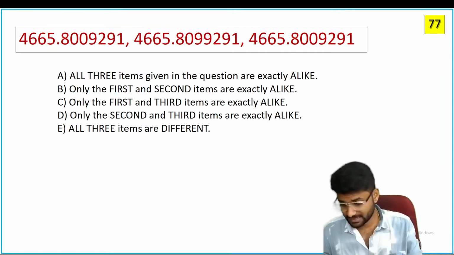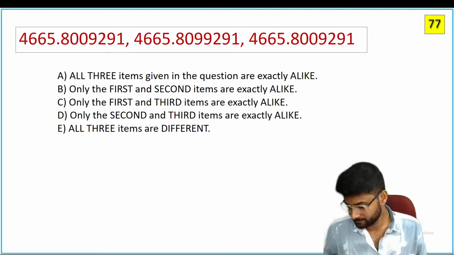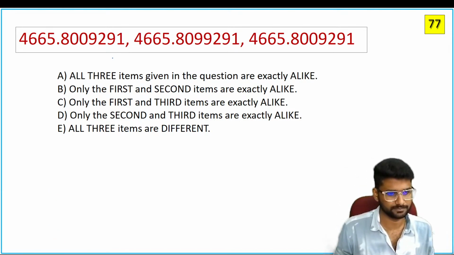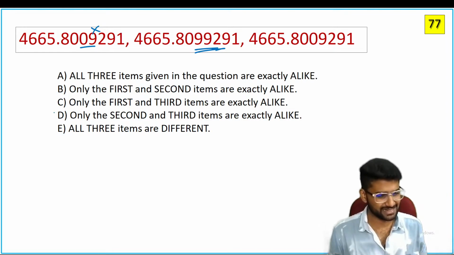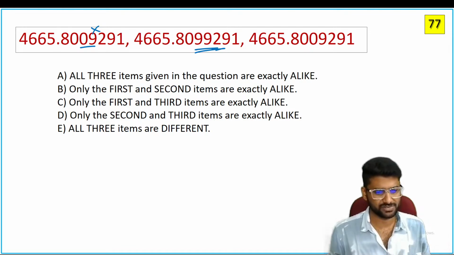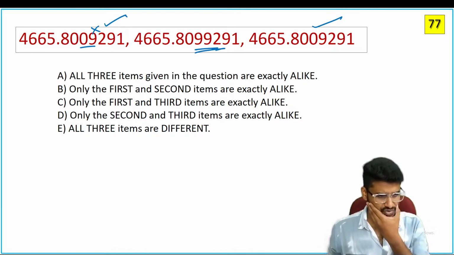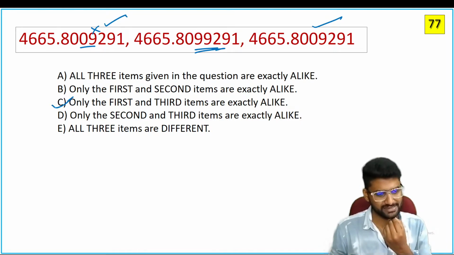Next. Does it look the same or different? It's not at all the same. It shows 09 and 99. So don't choose option A. The first and second items are not exactly the same. See 80, 80. See guys, here 1 and 3 are the same. 8009, 29, 91. Now, which option are you going to choose? First and third look exactly the same. C.